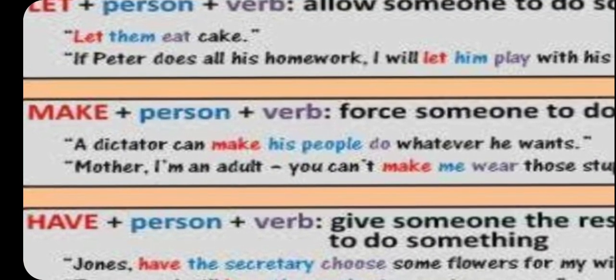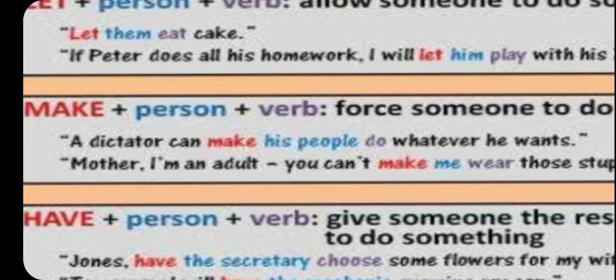Okay, now next: a dictator can make his people do whatever he wants. So here, make his people, the pronoun is not used, it's a noun. I told you that if a noun is being used, then there is no confusion in this case, because people is a noun.